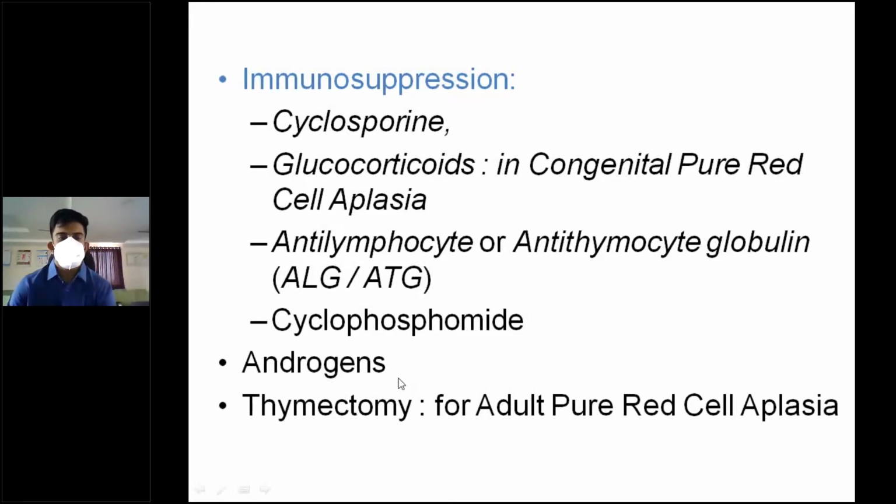Androgens increase the production capacity of the bone marrow itself. So androgens can be used to increase that. Thymectomy for adult pure red cell aplasia. So in adult pure red cell aplasia, the thymus plays an important role, so you have to do thymectomy.